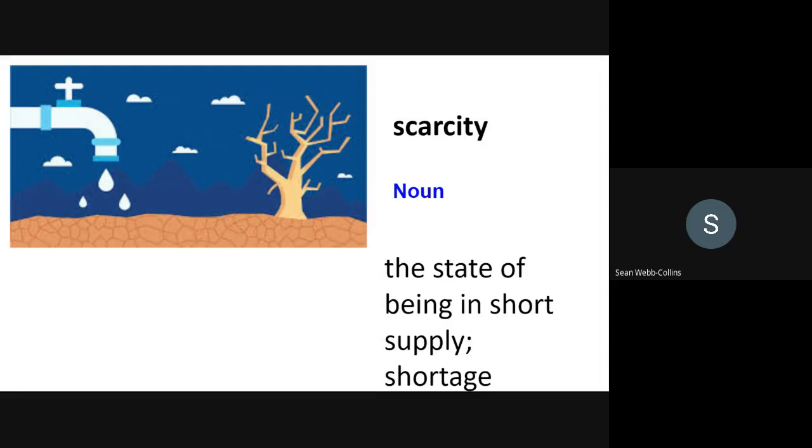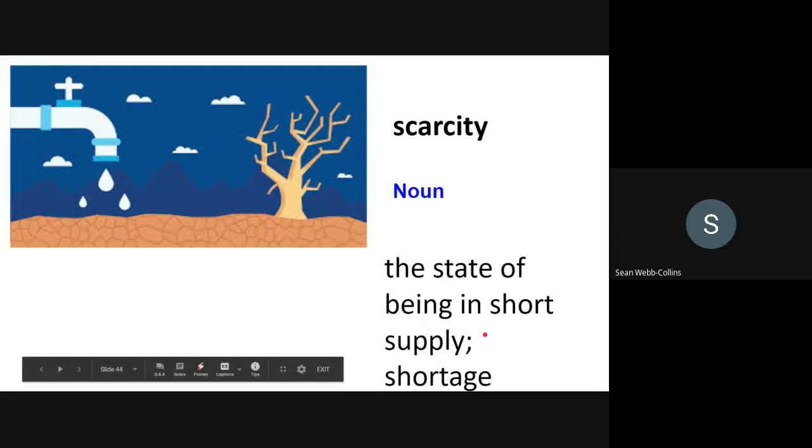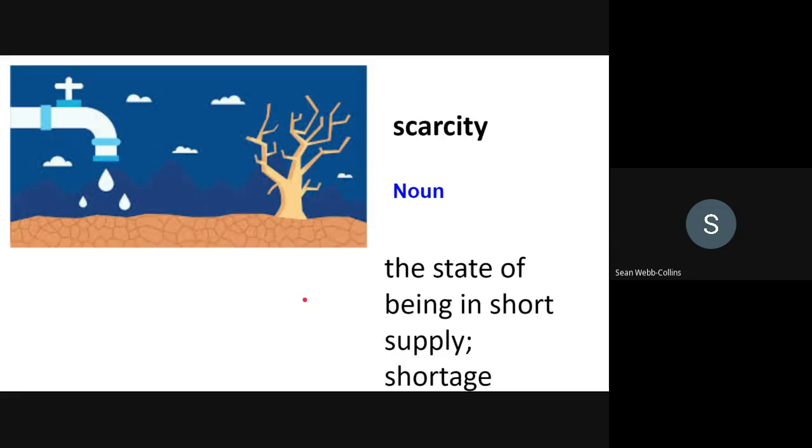For example, I could scarcely believe my eyes. A flying cow. And the word forms once more are scarcely, adverb, scarce, adjective, and scarcity, noun.